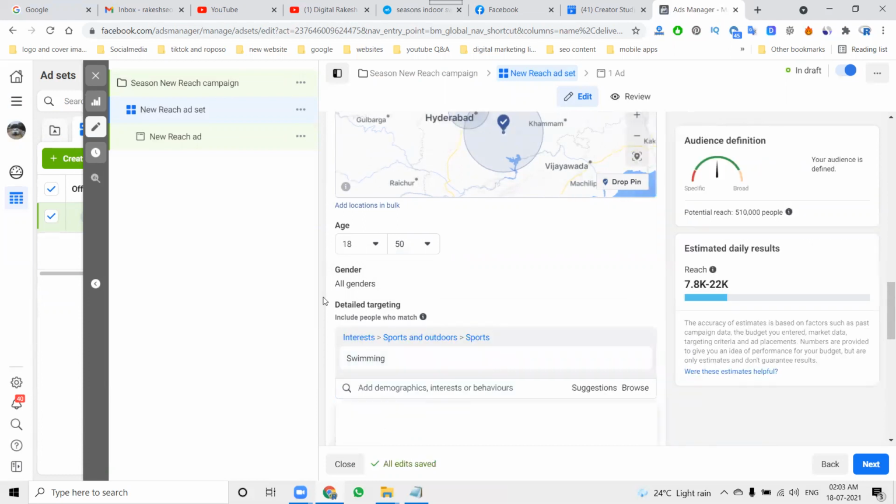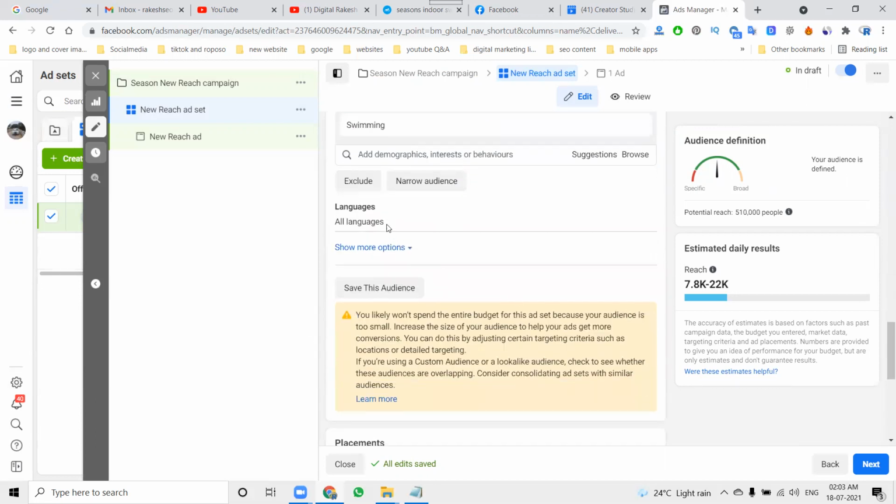They can show your ad with particular detail targeting. That will be compulsory, which is interests. You can focus on indoor swimming pool, nothing else is there, so swimming is the only option. So utilize them. Next, language: all languages.